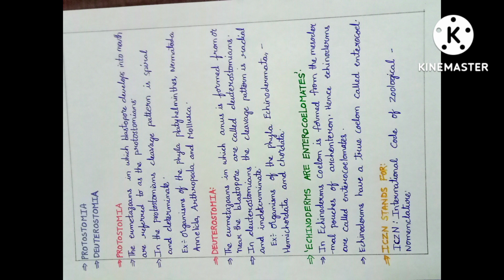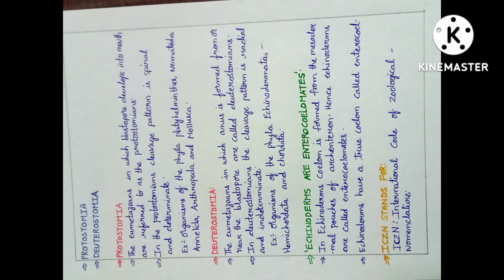Hemichordata. Here, Hemichordata means a small phylum of marine invertebrates that comprises the acorn worms. And Chordata. Here, Chordata means a large phylum of animals that includes the vertebrates together with the sea squirts and lancelets.